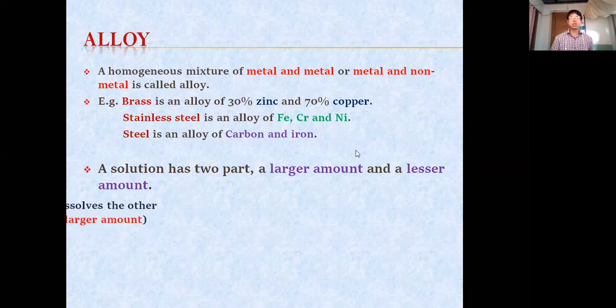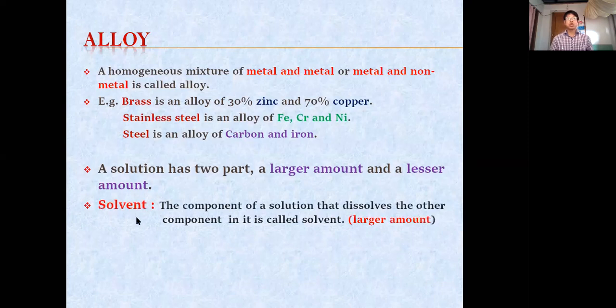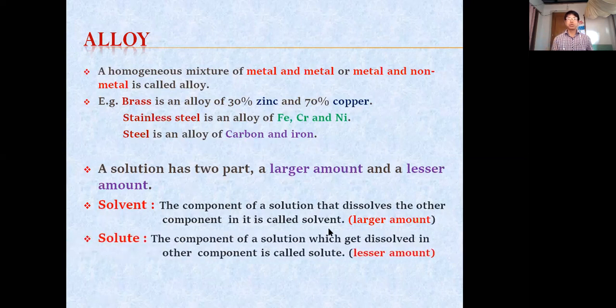So what is this larger amount and smaller amount? Solvent. In a solution, one is larger amount, the other one is lesser amount. The larger amount, we call it solvent. So the definition is the component of a solution that dissolves the other component in it is called solvent. That is a larger amount. So in a solution that is a homogeneous mixture, the larger amount, we call it the solvent. Same, take that example, NaCl in water. So water becomes the solvent, and the lesser amount, what we call it? We call it the solute.